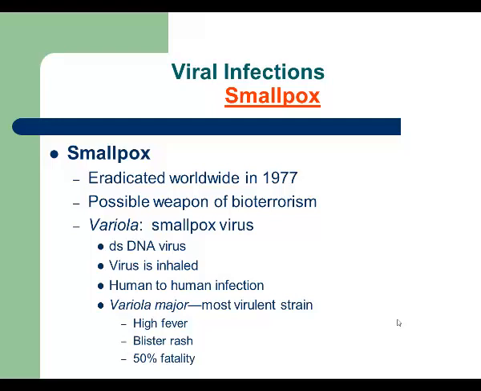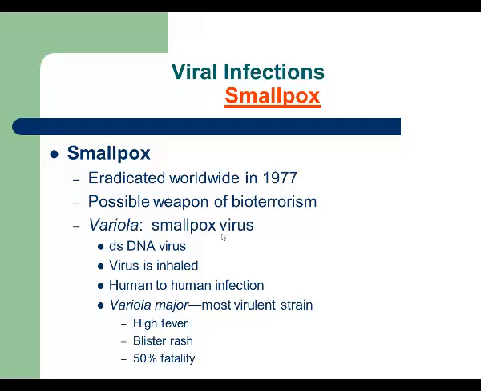But does it mean that they are protected today? No, because usually the immunity against smallpox lasts for about 10 years. So basically today nobody is protected against smallpox, and that's why it can be used as a weapon of bioterrorism. Smallpox is caused by smallpox virus, which is a DNA virus. The source of infection will be an infected individual. It is transmitted by respiratory droplets. There are two strains of this virus, variola major and variola minor.